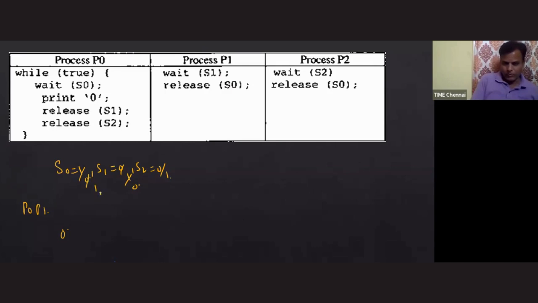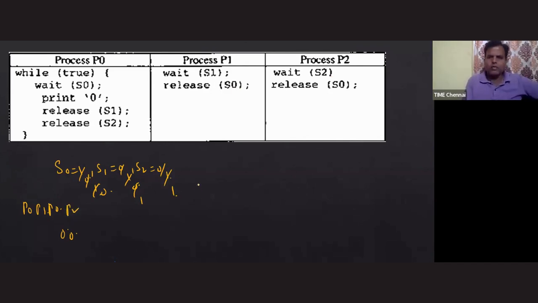Since S0 value is 1, can I run process P0 immediately? Yes. So down on S0 and it is printing 0. Okay, fine. And once again, it is performing release on S1 and S2. Since P1 has completed, P1 will not execute one more time. So process P2 I am scheduling.